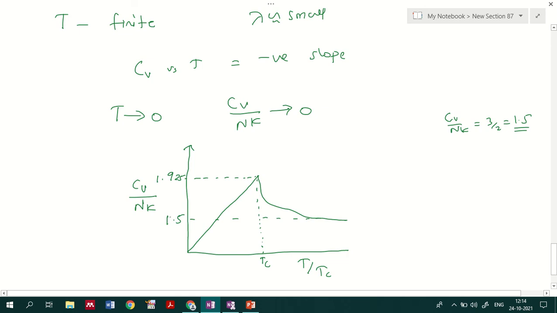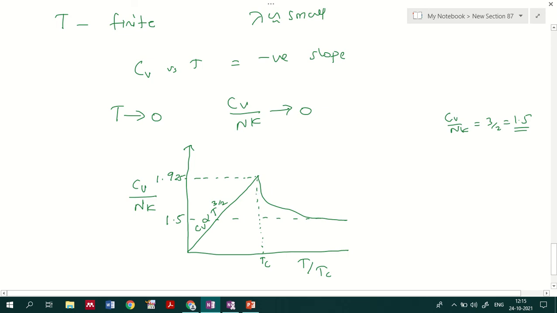These are the two values we get, and at this part of the graph, Cv is proportional to T raised to 3 by 2. That is why it is monotonically increasing up to a point, and at this particular Tc it decreases, because a phase transition is occurring at this point. There is also a structural change, so it is changing its phase from one phase to another. Sometimes it will be a phase within the material as well.